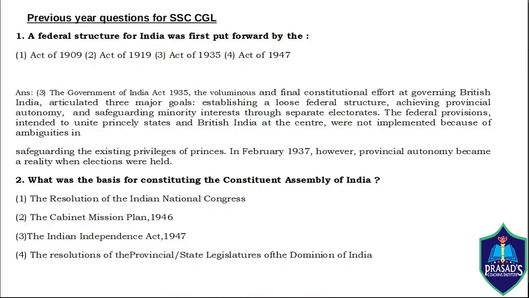Second question. What was the basis for constituting the Constituent Assembly of India? Options are Resolution of Indian National Congress, Cabinet Mission Plan of 1946, Indian Independence Act 1947, Resolution of Provincial or State Legislature of the Dominion of India. Answer is the Cabinet Mission Plan 1946.